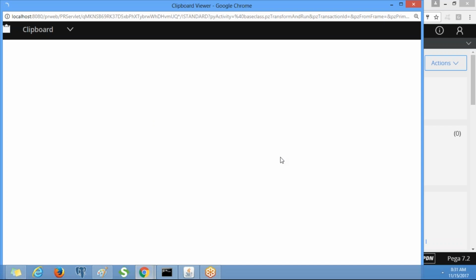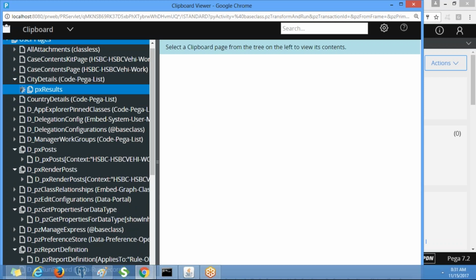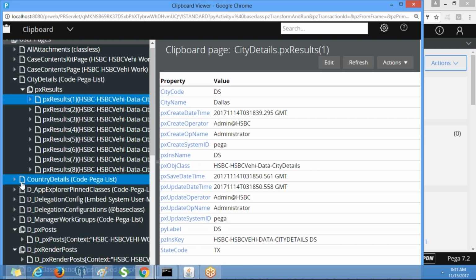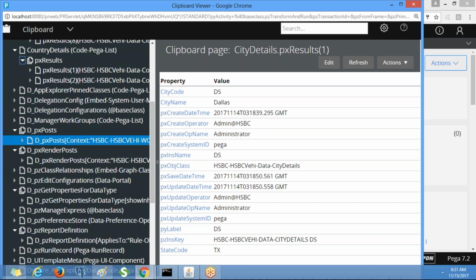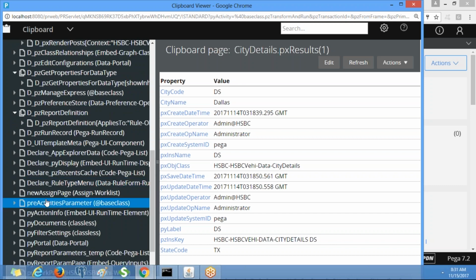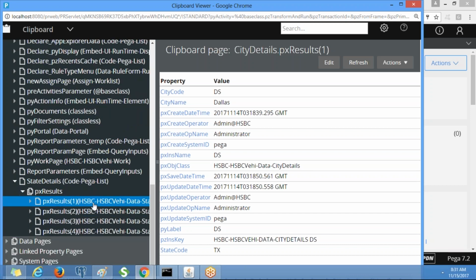Go to the clipboard. See, all the pages have been created. See the city, country, state. These pages will be displayed in alphabetic order. Similarly, you will have states also. So you can see all these details on the clipboard.